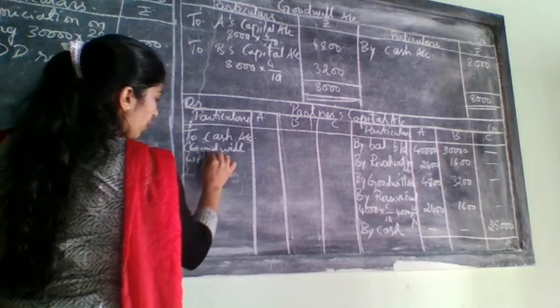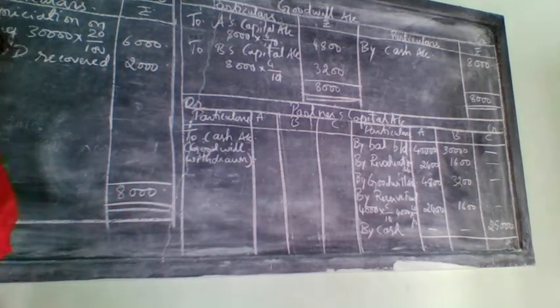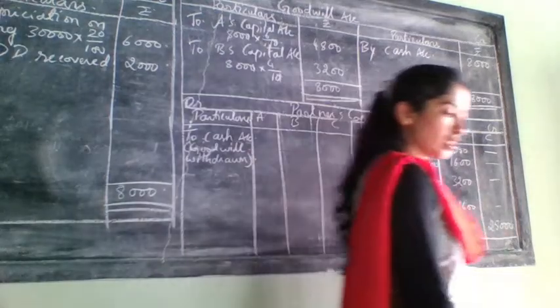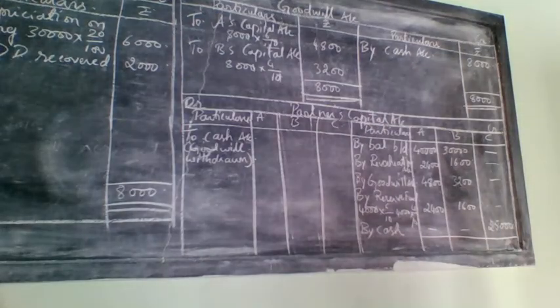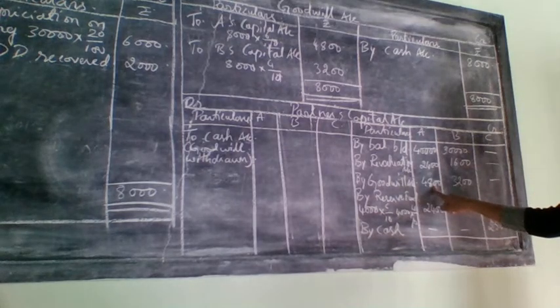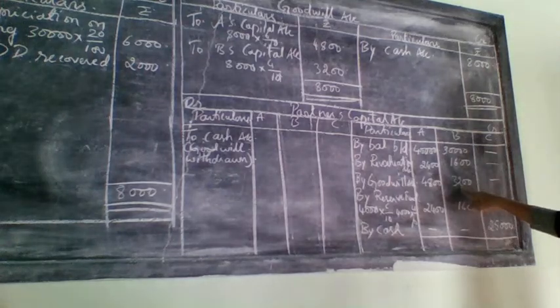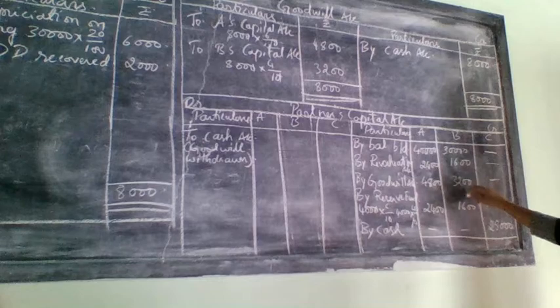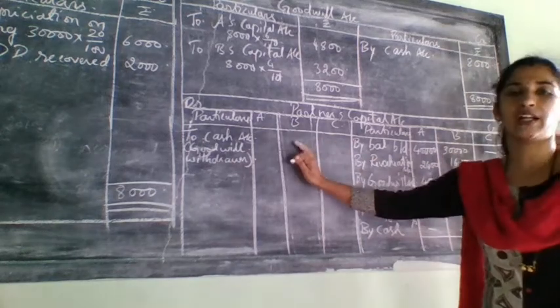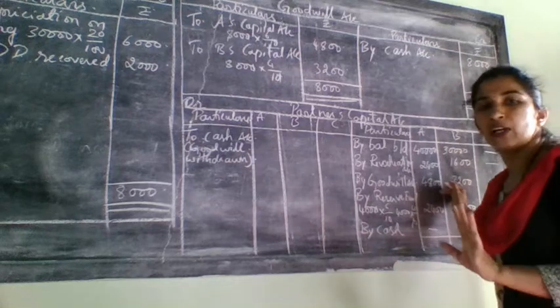Goodwill withdrawn. How much was it distributed? They have not mentioned. If they had mentioned that half of the goodwill is withdrawn by the old partners, it would mean half of 4,800, that is 2,400 for A, and half of 3,200 you will write for B. But here they have not told that half was withdrawn.